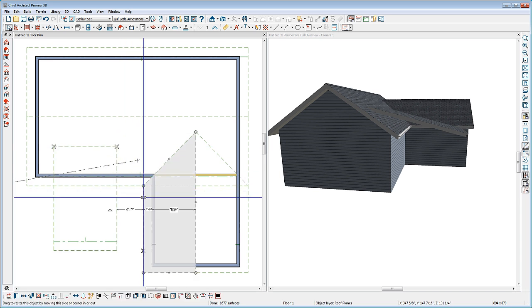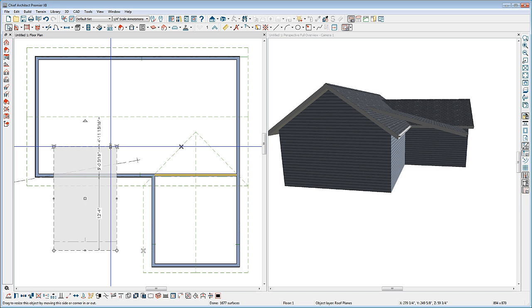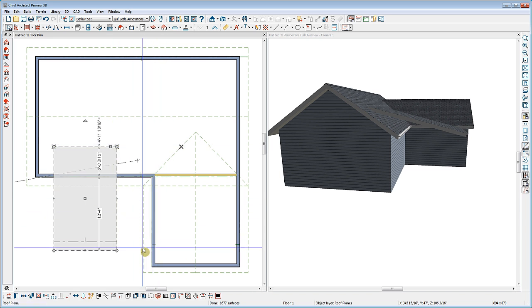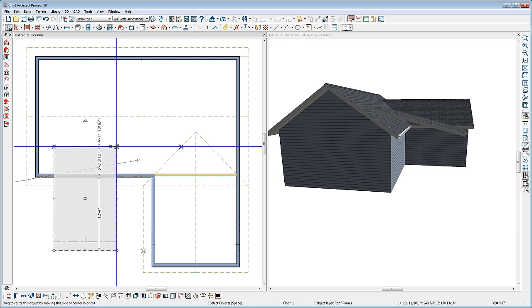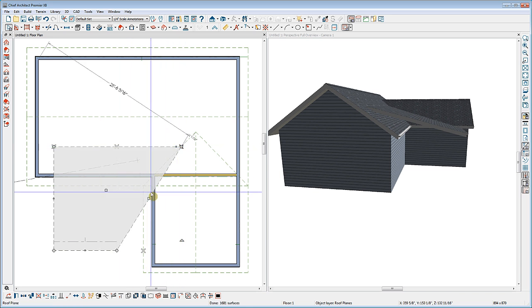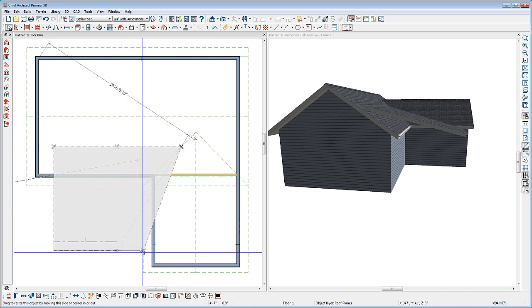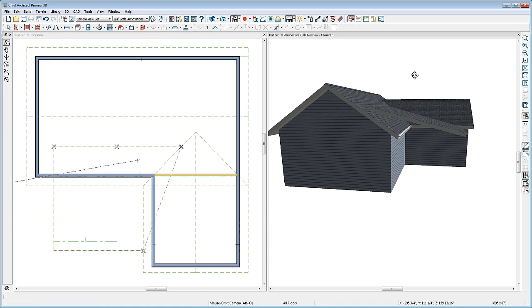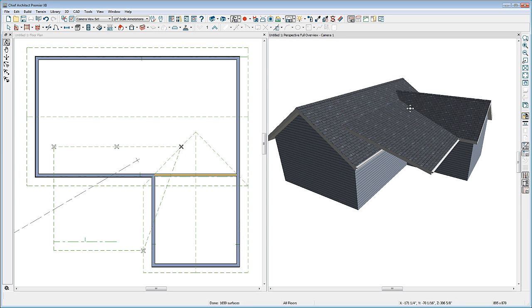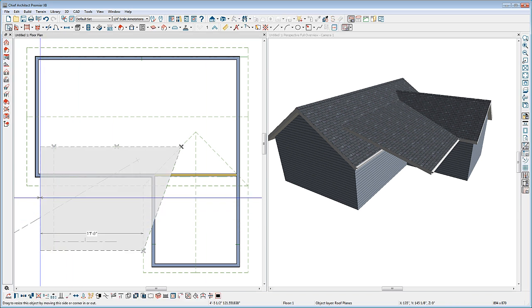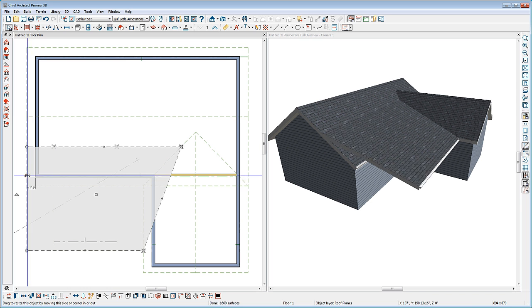Now we'll need to know where on this roof plane this ridge edge will meet. And you'll notice that it placed 2 connection points. One at the fascia edge right where this fascia will meet, so we know that they're aligned, and then another one here on the valley line. Again, we can just use the edit handles and snap right to those connection points. Then you'll notice again in our camera view that our roof plane meets up with the roof plane below it perfectly. Next, we can simply click and drag this edit handle right out to this fascia edge to meet.